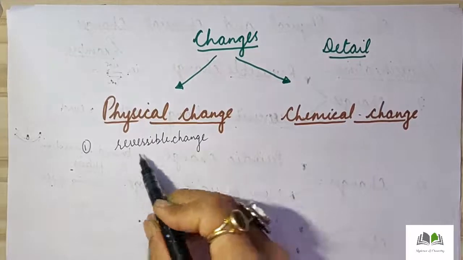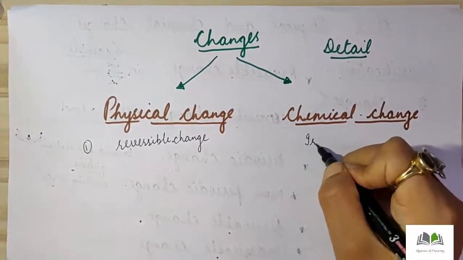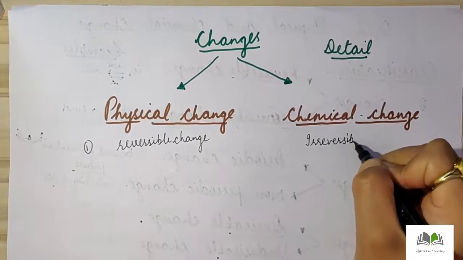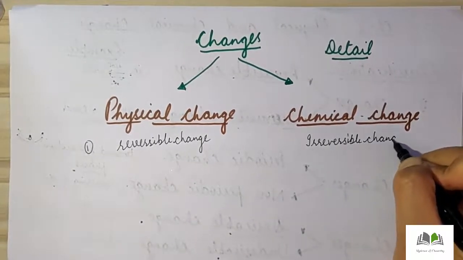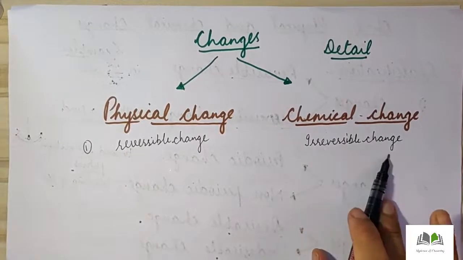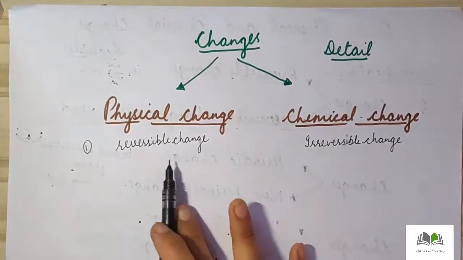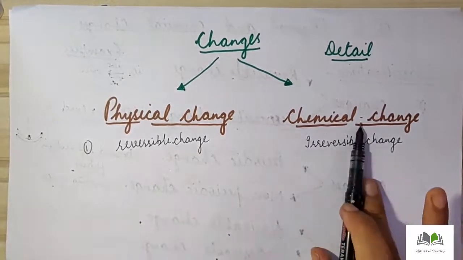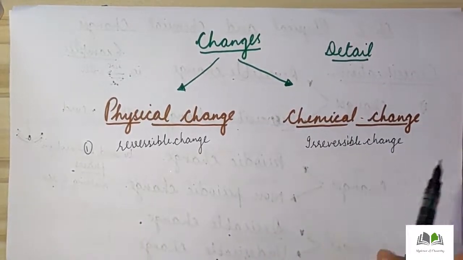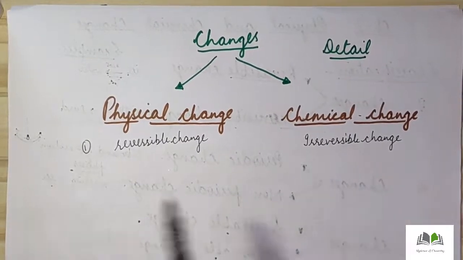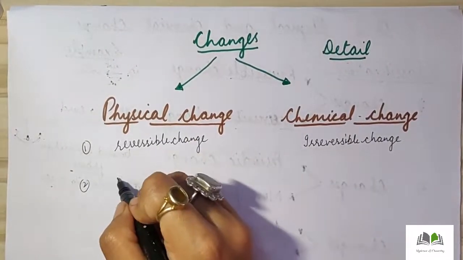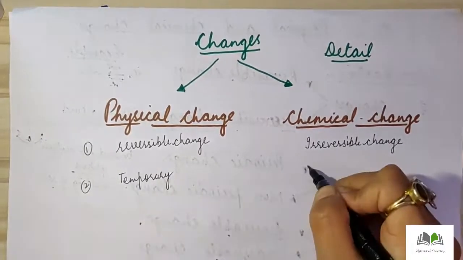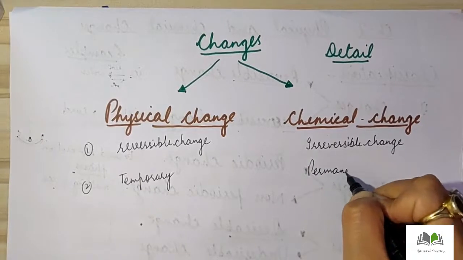So it is a type of reversible change, and chemical change is a type of irreversible change. So physical change can be converted back into original form, but chemical change, once it is done, cannot be reversed back into original position. Now second is, it is a type of temporary change, and it is a type of permanent change.